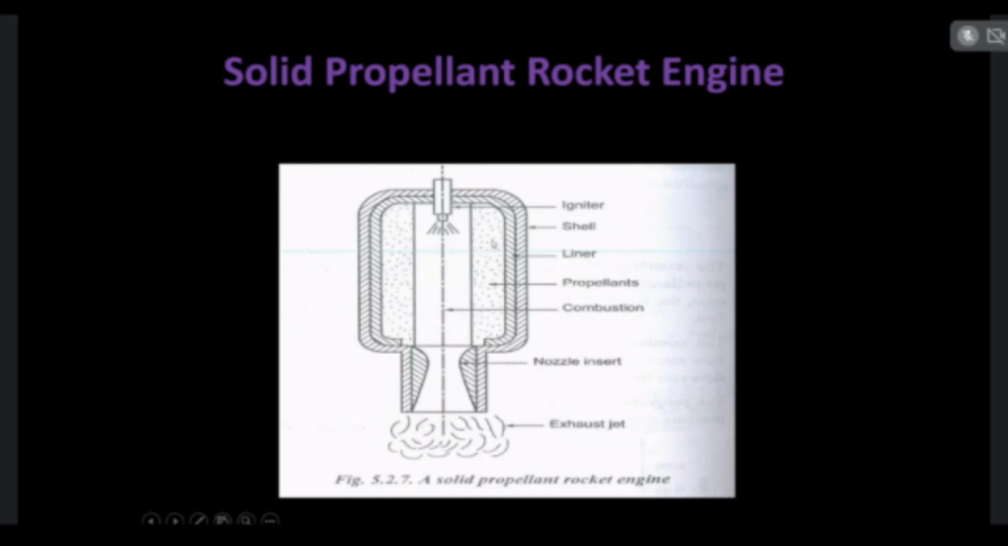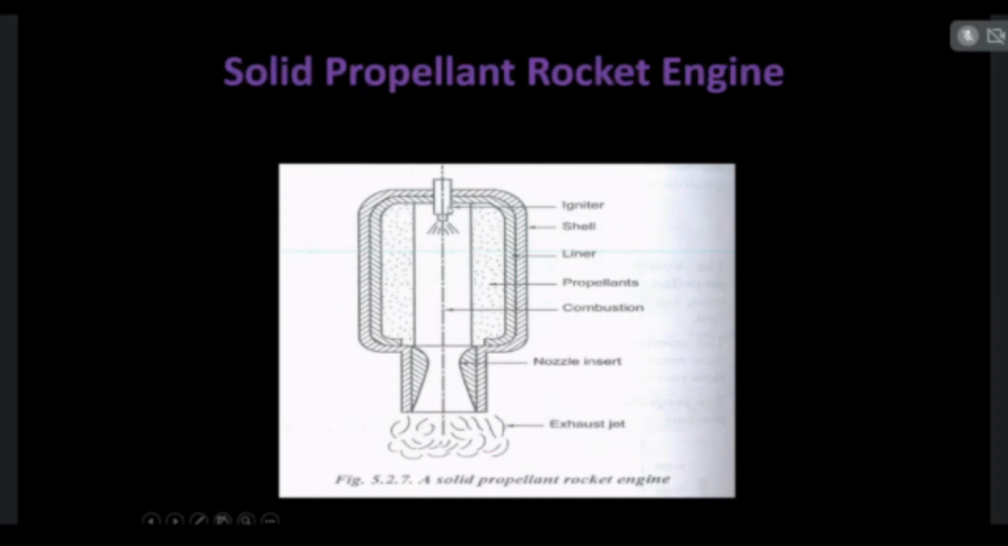Before that, the fuel and oxidizers are fabricated in powder form and mixed. Both the fuel and oxidizers are made as a powder, and then they are mixed. Then the mixed form is placed inside the solid shell, that is the rocket shell.